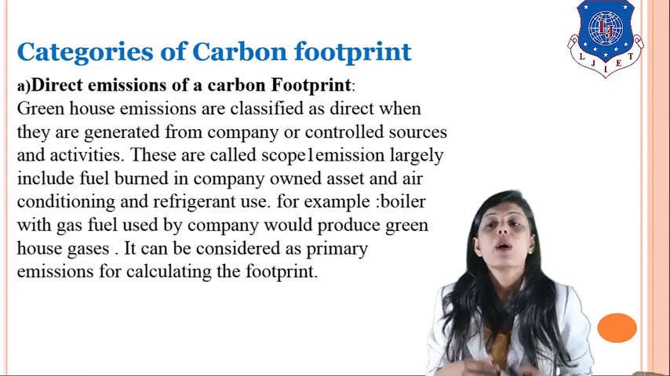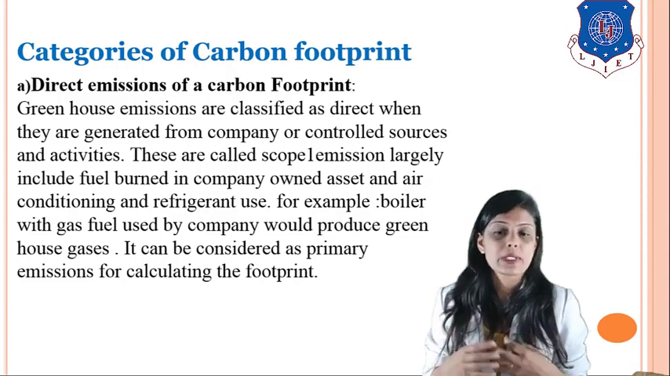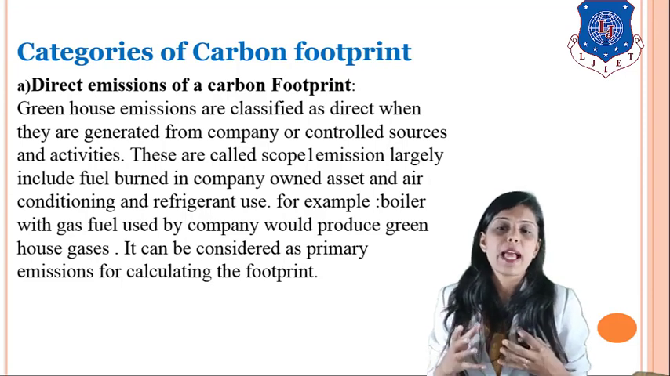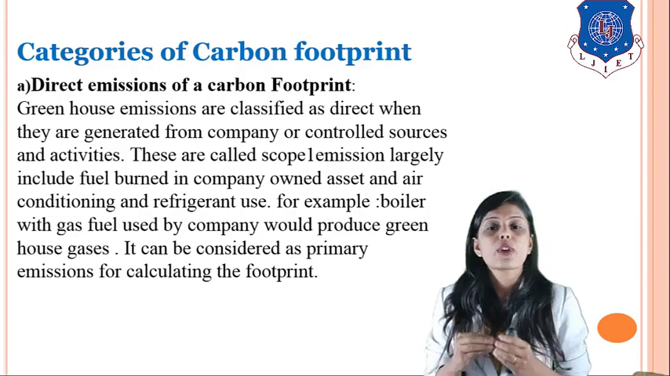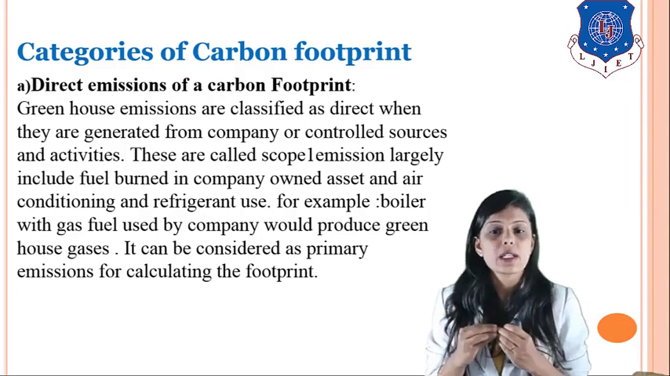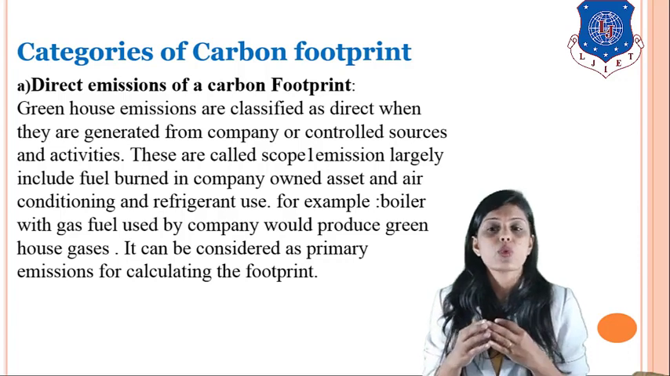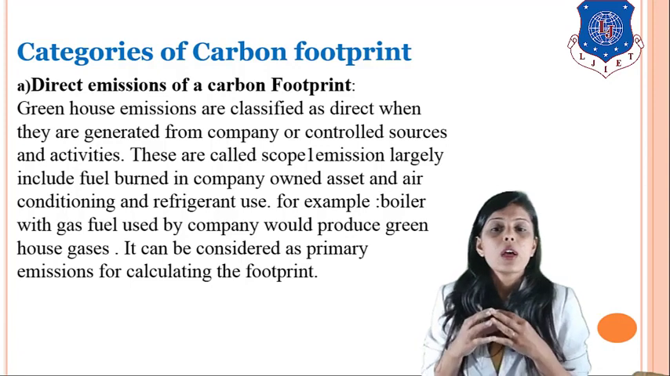For example, a boiler with a gas fuel used by a company would produce greenhouse gases. It can be considered as primary emission for calculating the footprint. So when you know the source from where the carbon is released and you are solely responsible for that, then it is known as direct emission of carbon footprint.